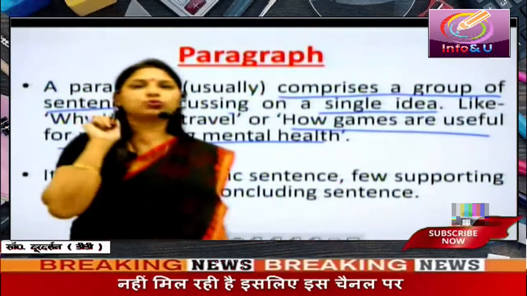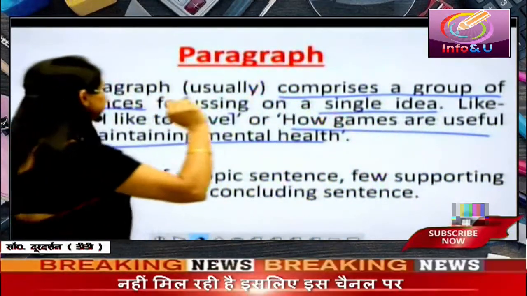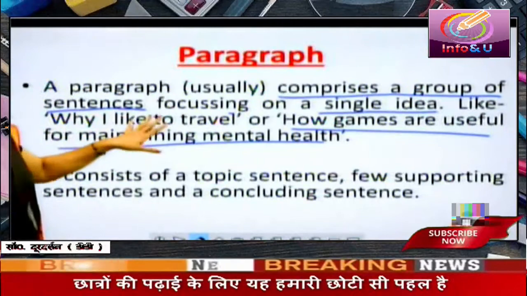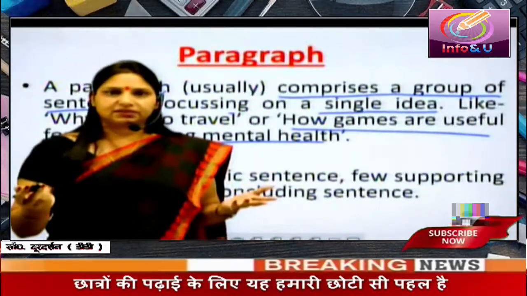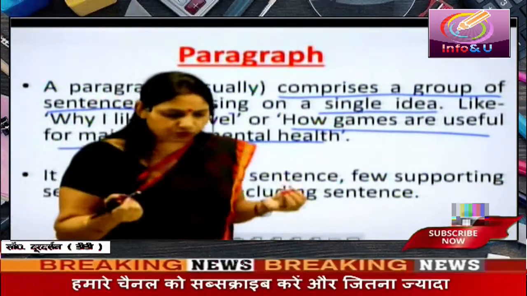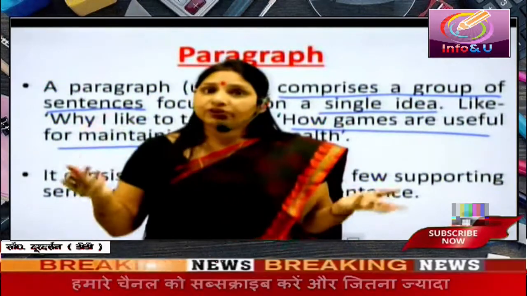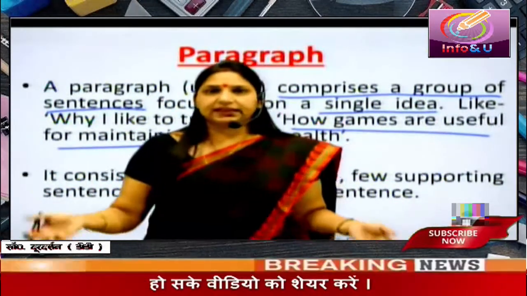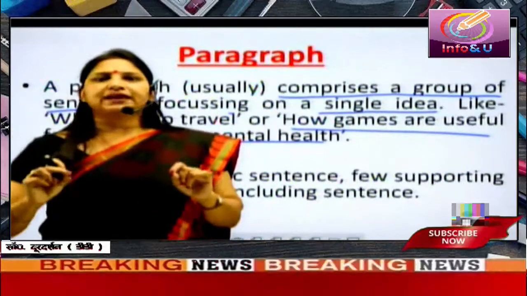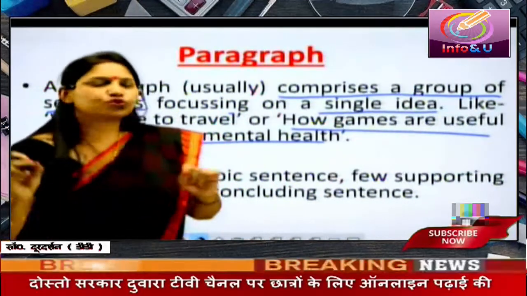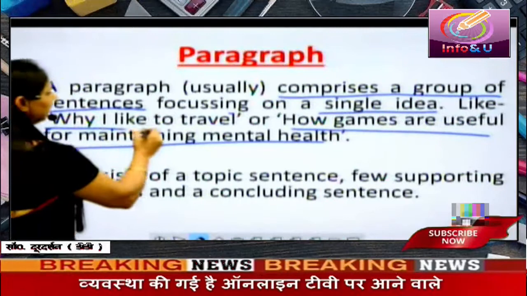No other thing should be included in it. In the same way, if you are writing an article about the importance of traveling, then you may like to include a paragraph on why you like to travel. Then only your feelings, why you like it, should be dealt with in this paragraph, why I like travel.